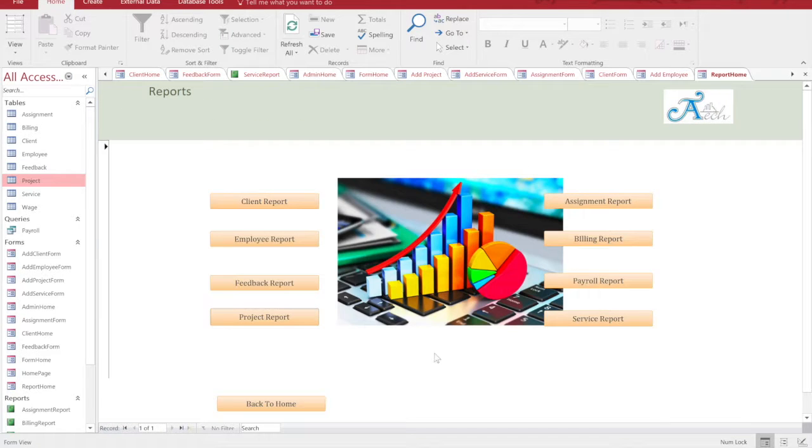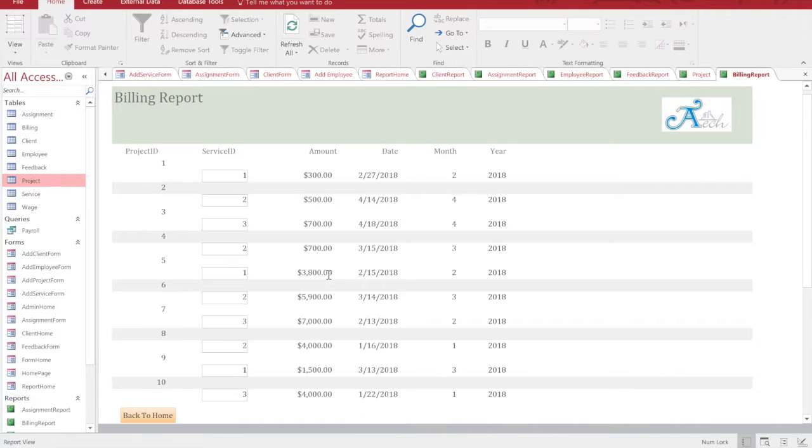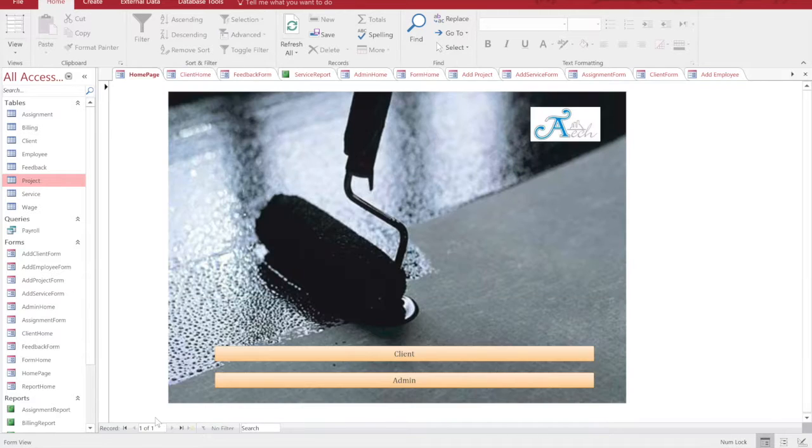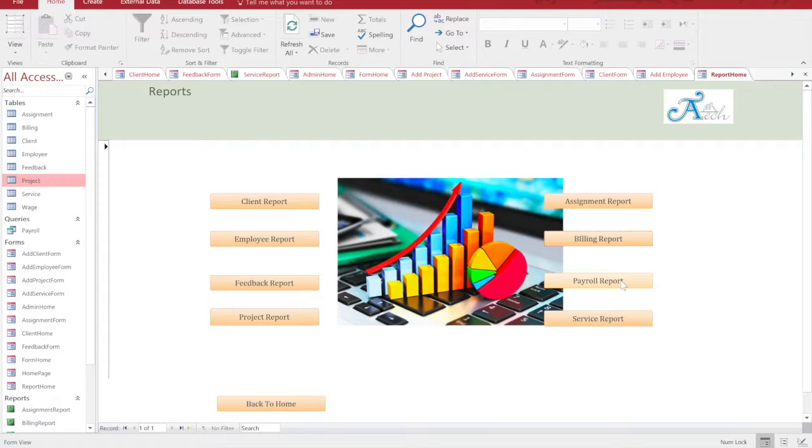Similarly, you have reports for billing. If I click on billing report, you have the project ID, the services that were offered. So project 1, service 1, and the amount, the date, the month, and then the year. This is when the bill was generated, and this is the amount. Going back home, you have a payroll report as well.